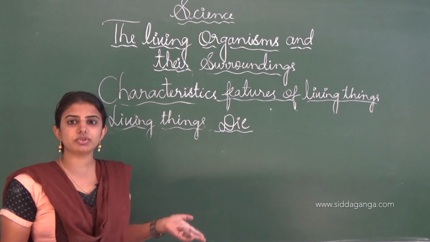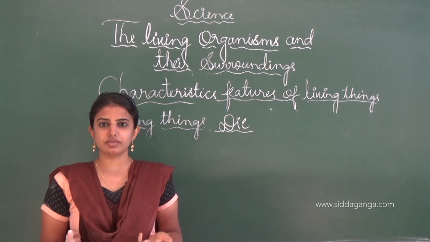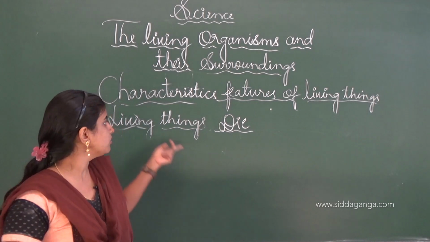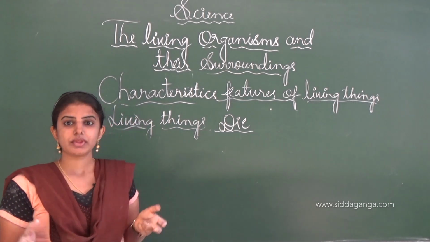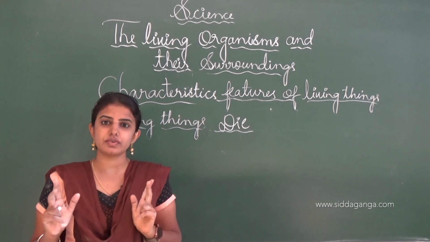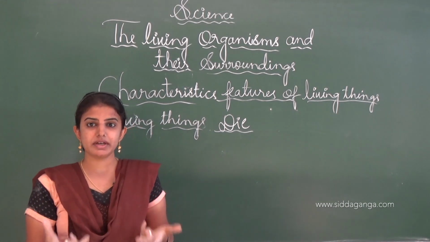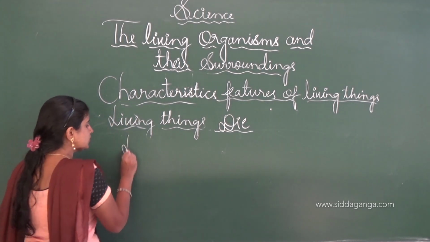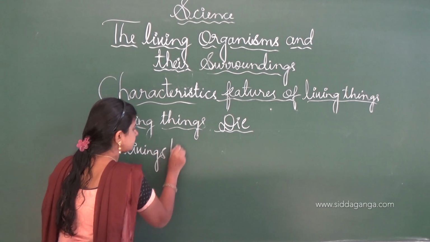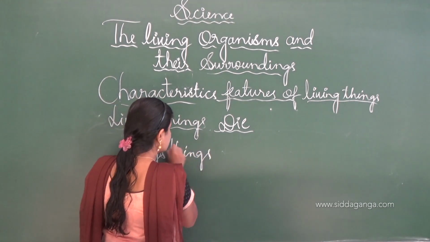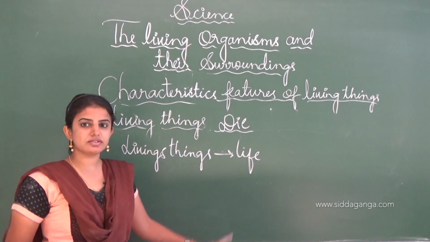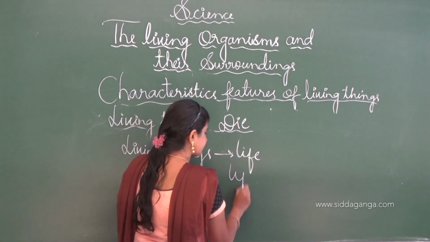So this is all about the characteristic features of living things. With these characteristics, we can separate living things from non-living things, by saying that living things have life, whereas non-living things do not have life.